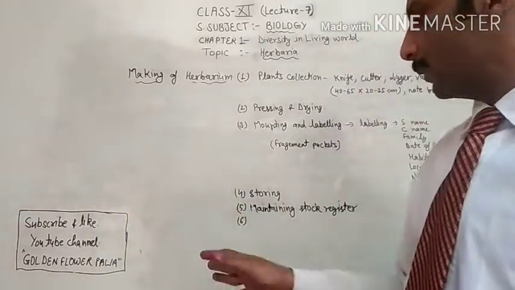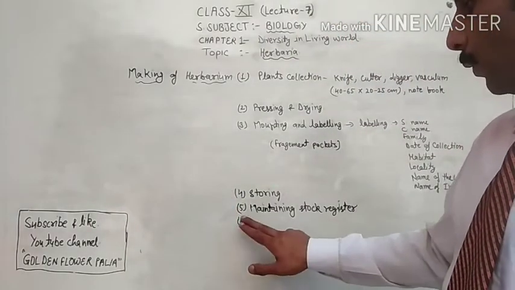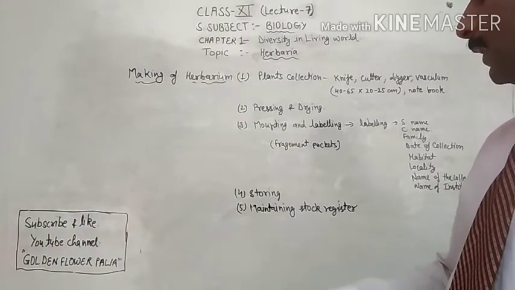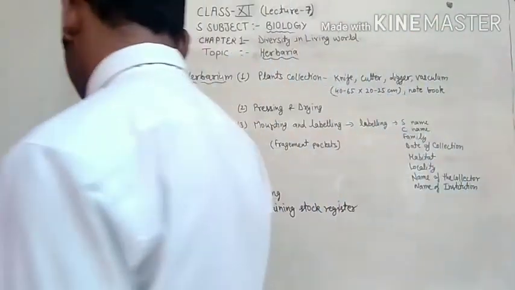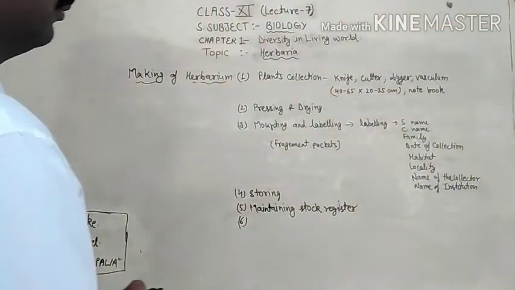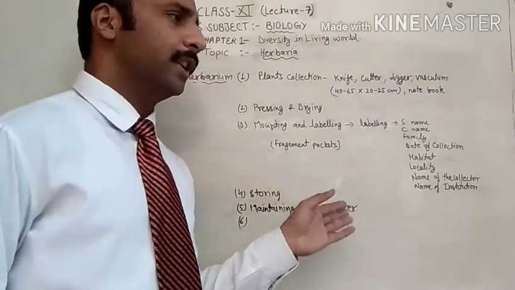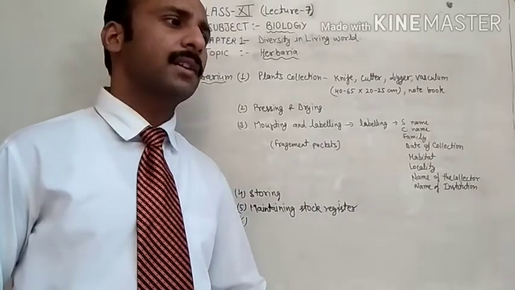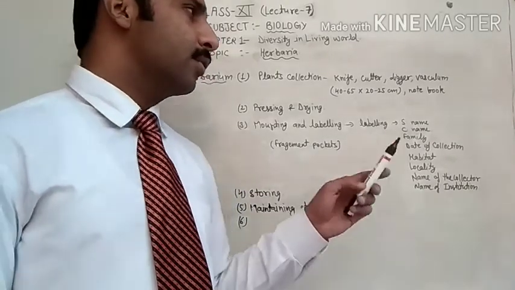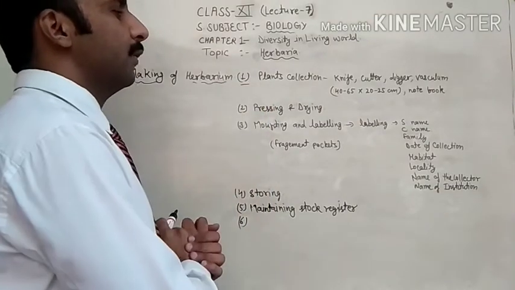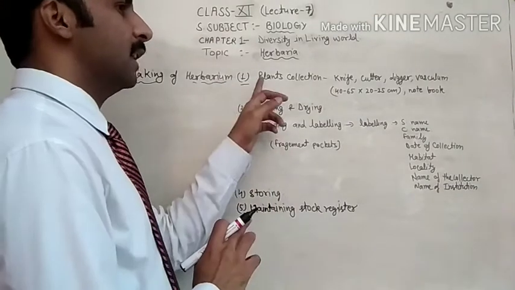So I have written the steps here in short form. Then after that, you have to make the summary with the given notes and my explanation. You can prepare your notes on your own. So my dear students, the first step of herbarium making is the plants collection.